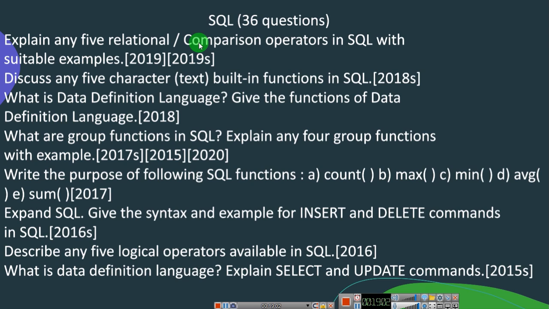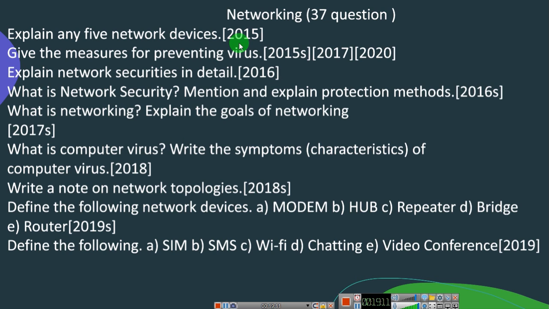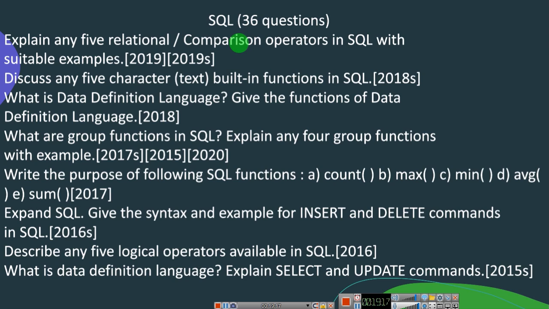Relational or comparison operators are nothing but less than, greater than, less than or equal to, greater than or equal to, and double equal to. These are the 5 things. You have many more, but these are the few comparison operators you can directly and easily explain. With a suitable example also they have asked. When it comes to a suitable example, you need to write a query for it.